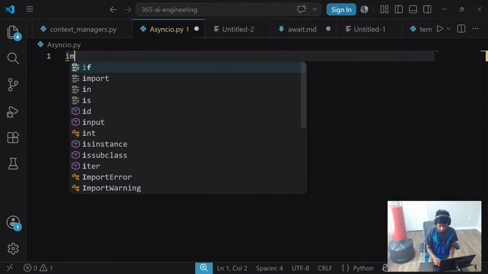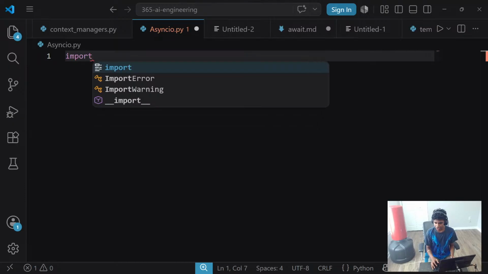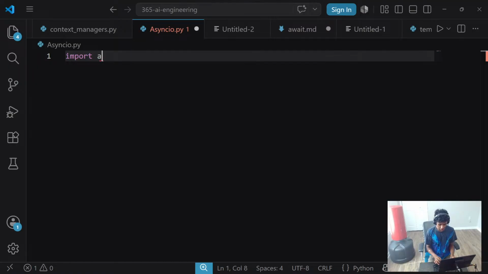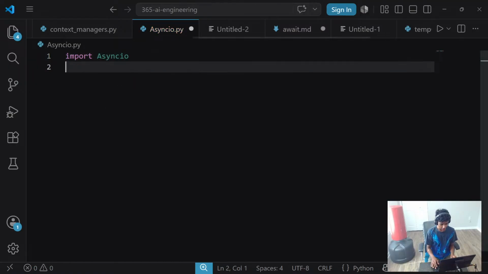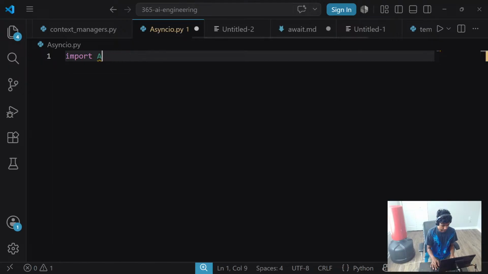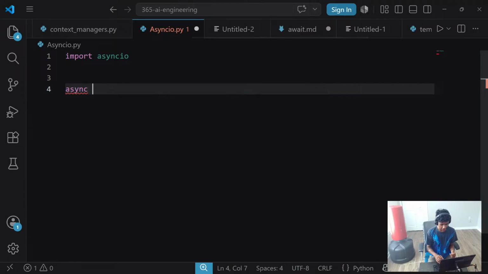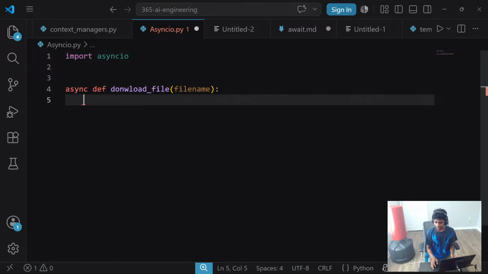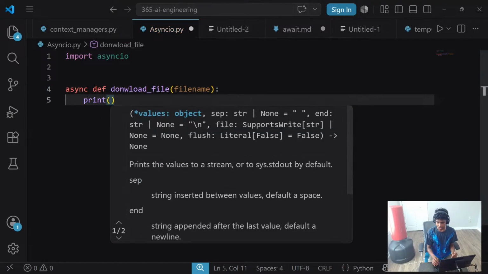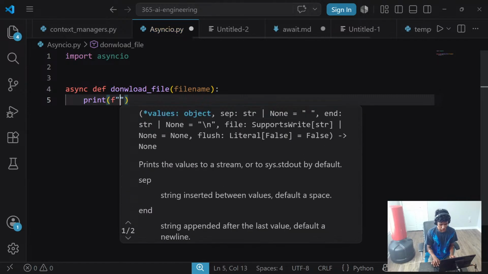Okay, let's go ahead and work on question number 15, right? Halfway there, guys. 15 more questions to go. Since I'm going to be working with asyncio, I'm going to import asyncio, and then I'm going to create an async coroutine function called download_file, which is going to require a parameter of a file name. And then I'm going to print downloading file name, which is going to be an f-string.